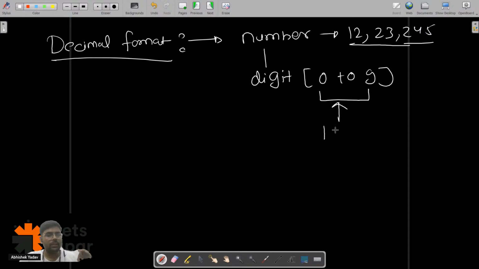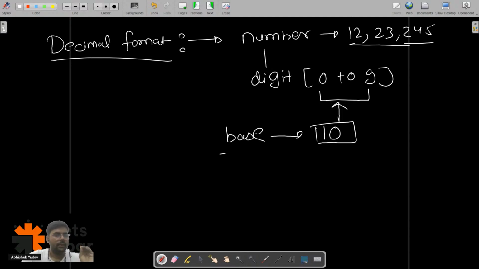Here, how many possible options do you have to create a number? You have 10 possible options, that is 0, 1, 2, and if you count from 0 to 9, it is 10. So here the base is 10.